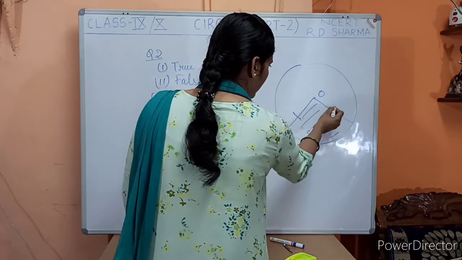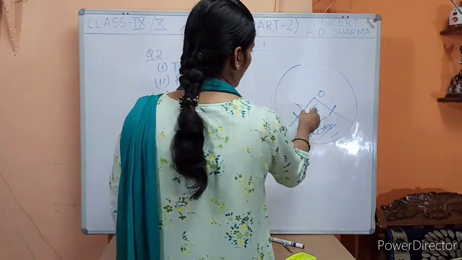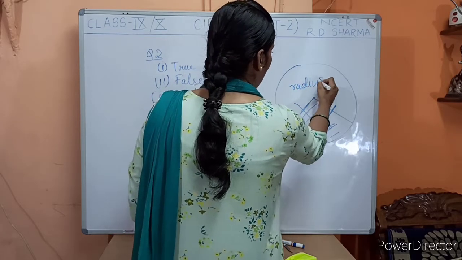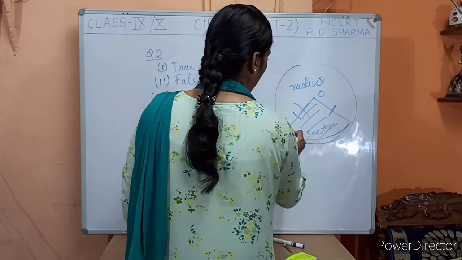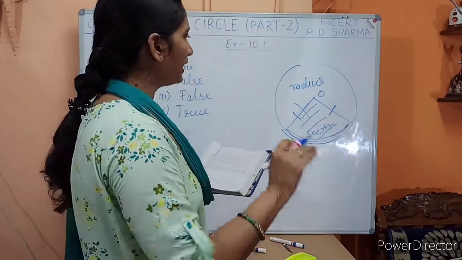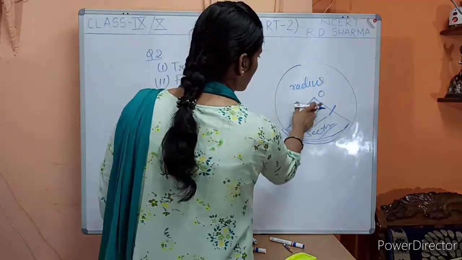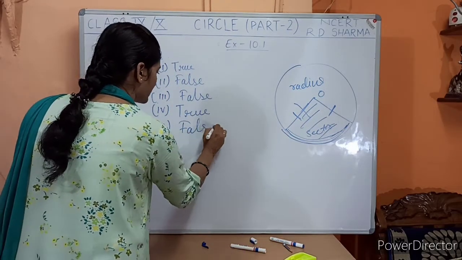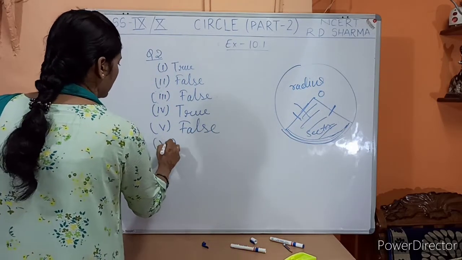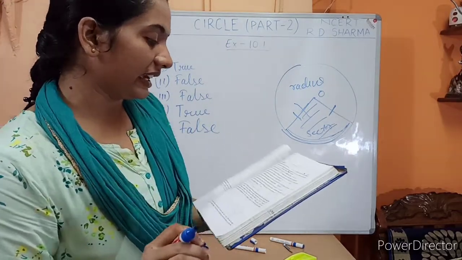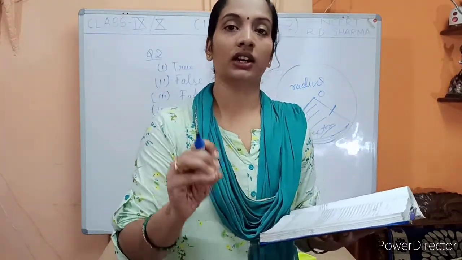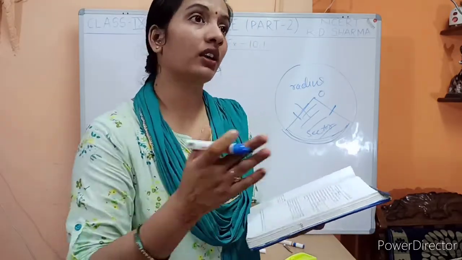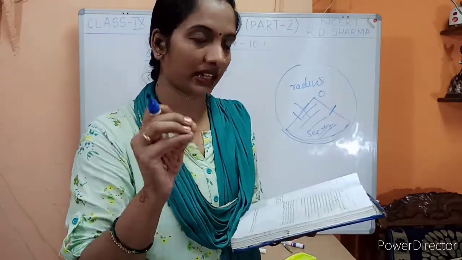So tell me, sector is the region between the chord and the arc. क्या ये chord है? These two are the chords? No, they are not the chords. They are the radius, right? And yes, this is the arc. Arc वाला part सही है, but radius है यहाँ पे. These two are the radius, not the chord. So this statement is false. Sector is the area or the region between the two radius and its corresponding arc, not the chord and the arc. Just keep this thing in your mind.